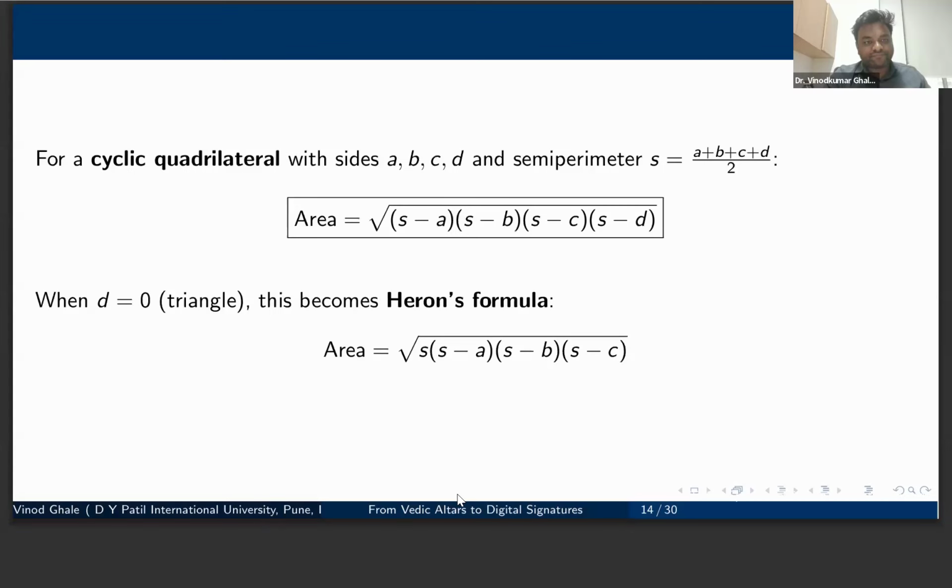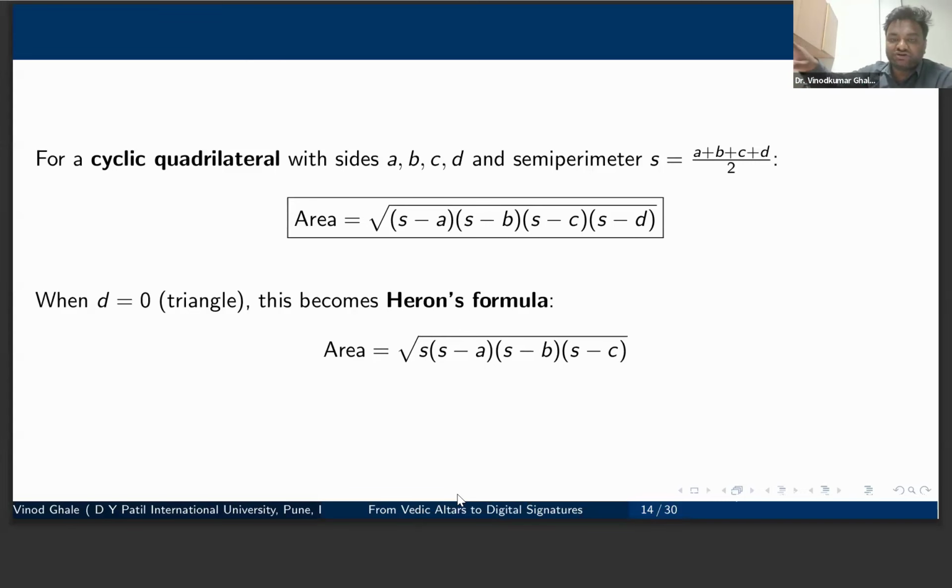Brahmagupta also gave various formulas regarding cyclic quadrilaterals, where S stands for the semi-perimeter and A, B, C, D stand for the sides of the quadrilateral. Then he gives the area as the square root of (S minus A)(S minus B)(S minus C)(S minus D).